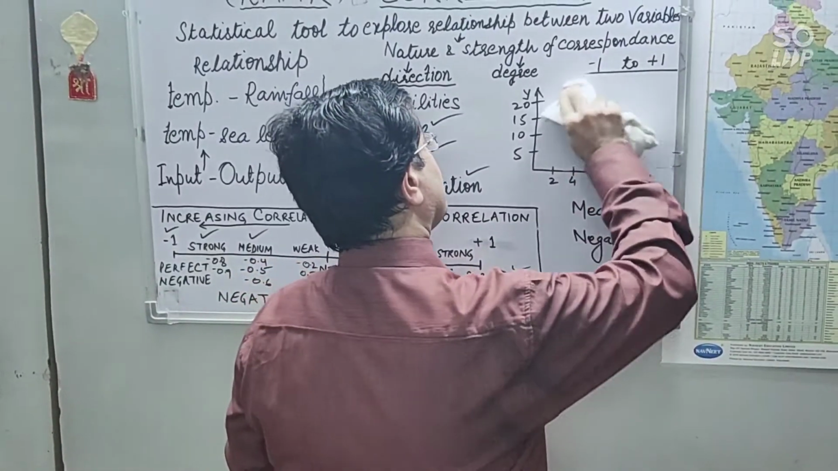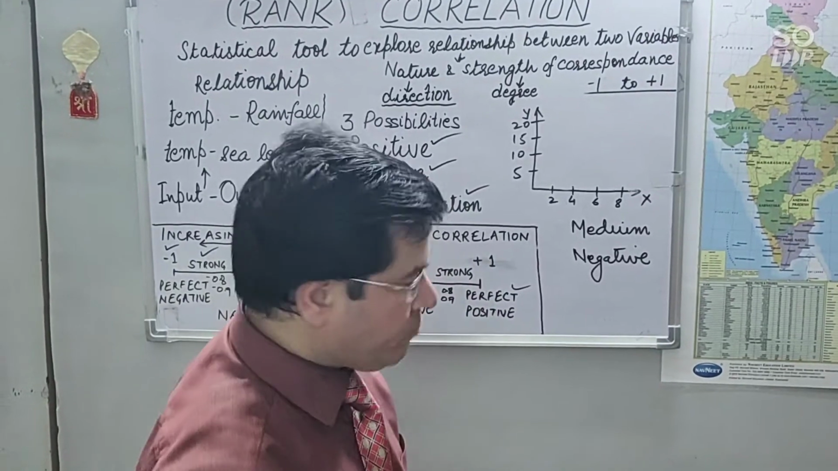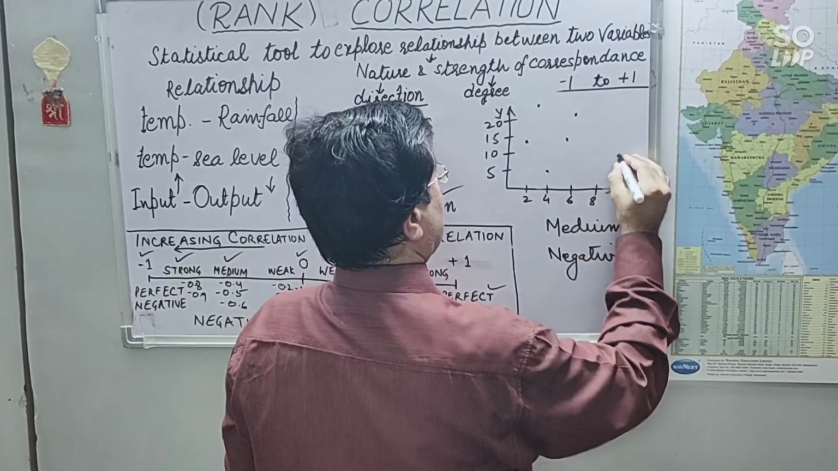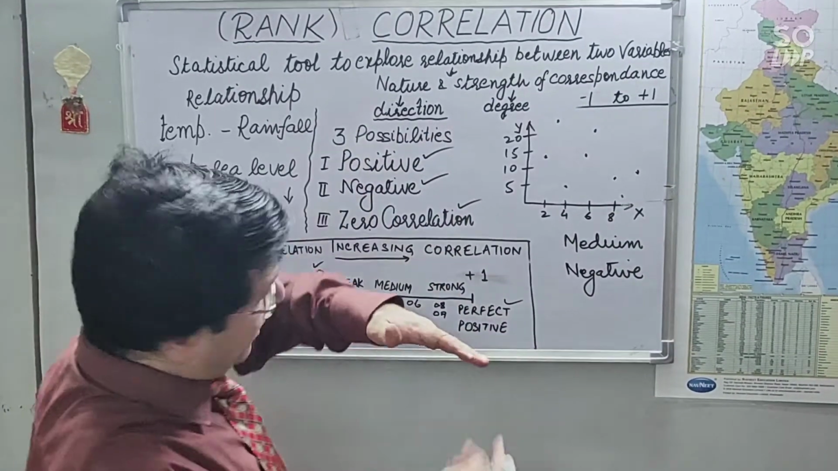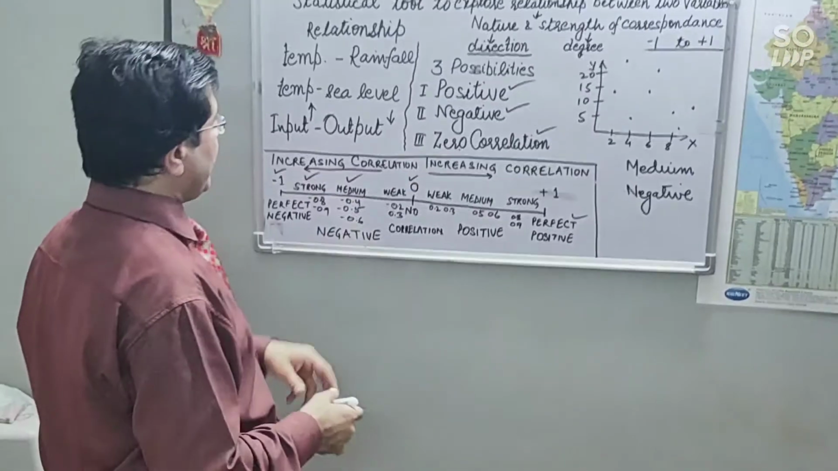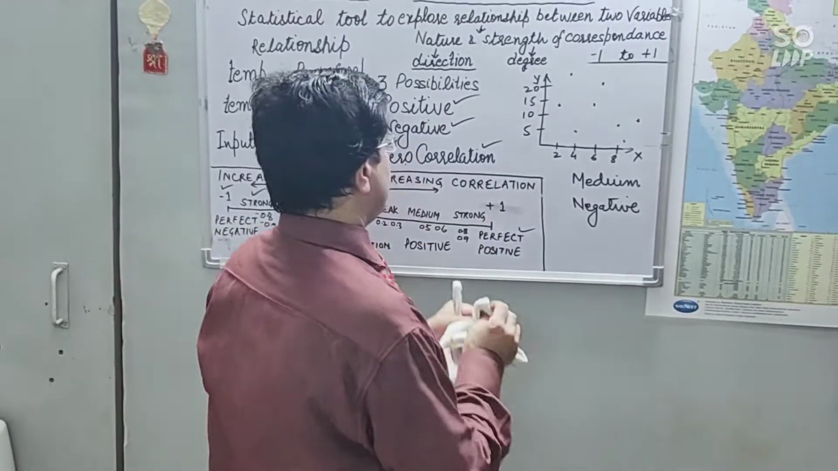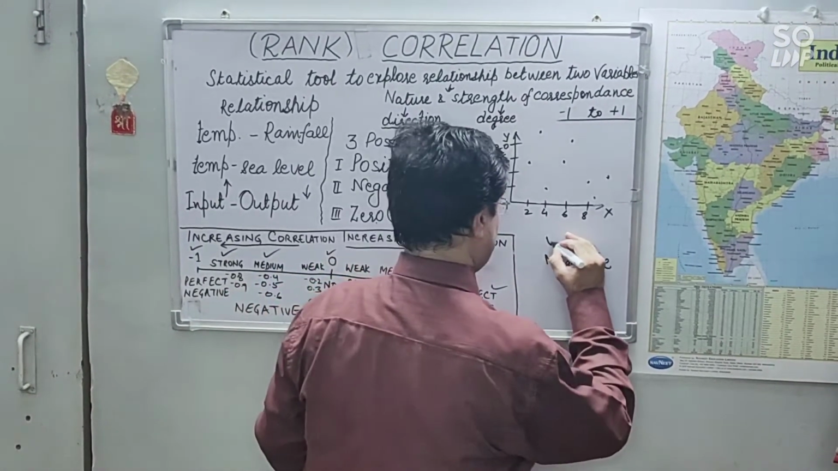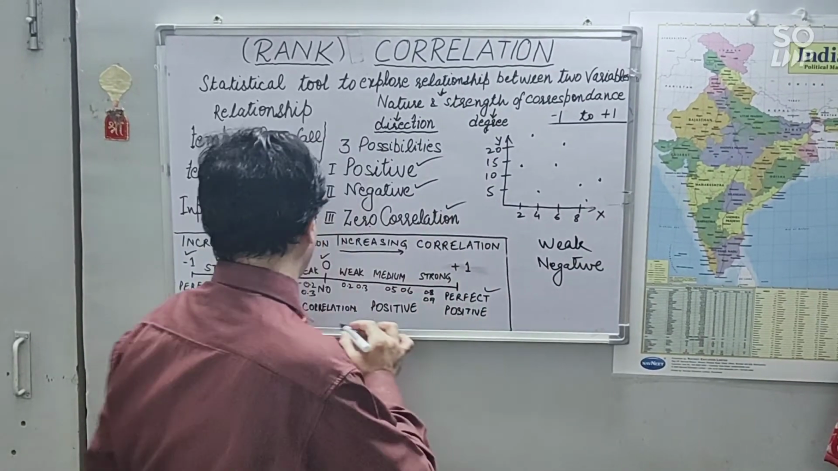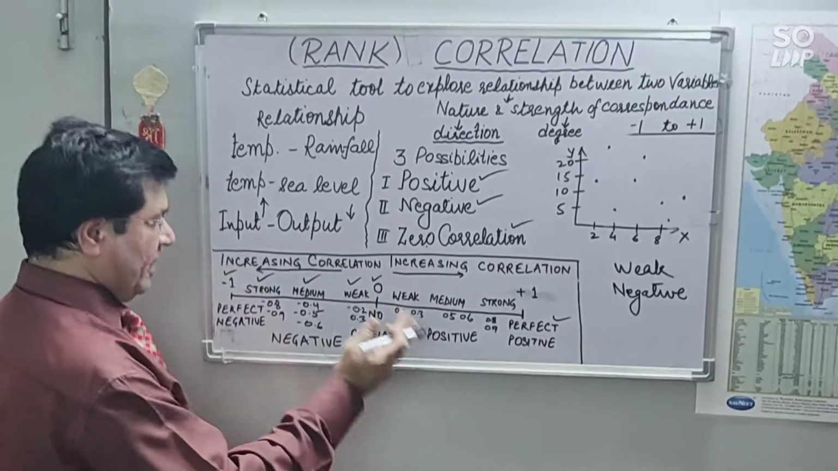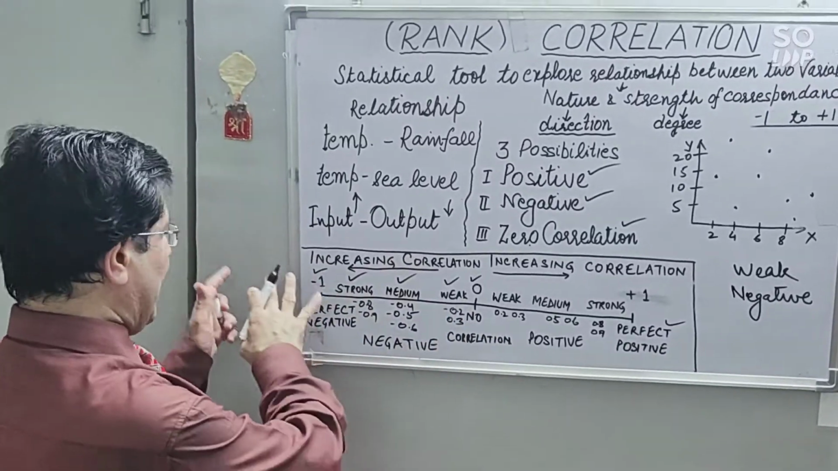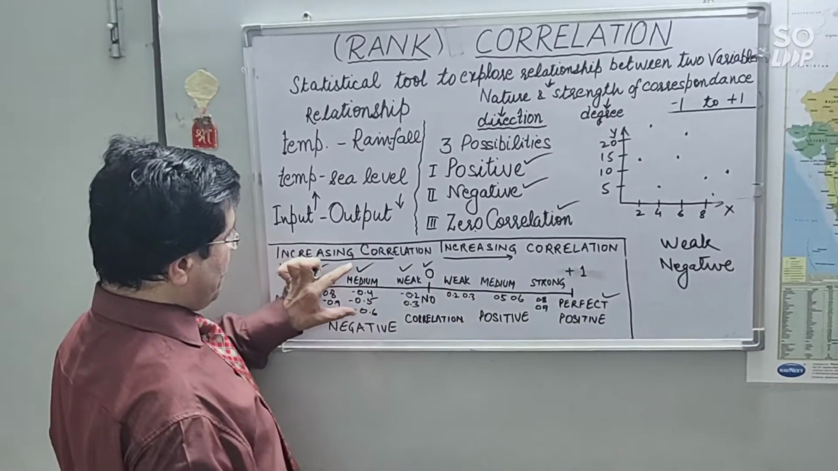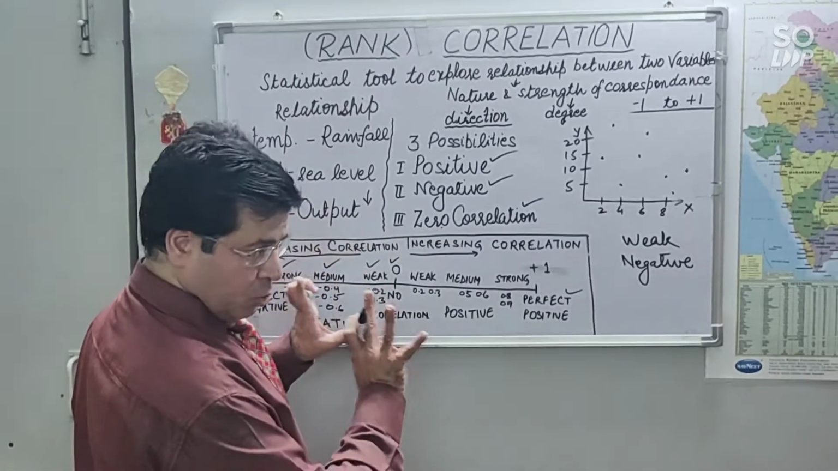And when all the values are decreasing but they are scattered from each other, then it will be weak negative correlation. Okay, one by one we are trying to understand all the possibilities when correlation extends between -1 and +1. So we have understood what is perfect negative, strong negative, medium negative, weak negative, or no correlation.